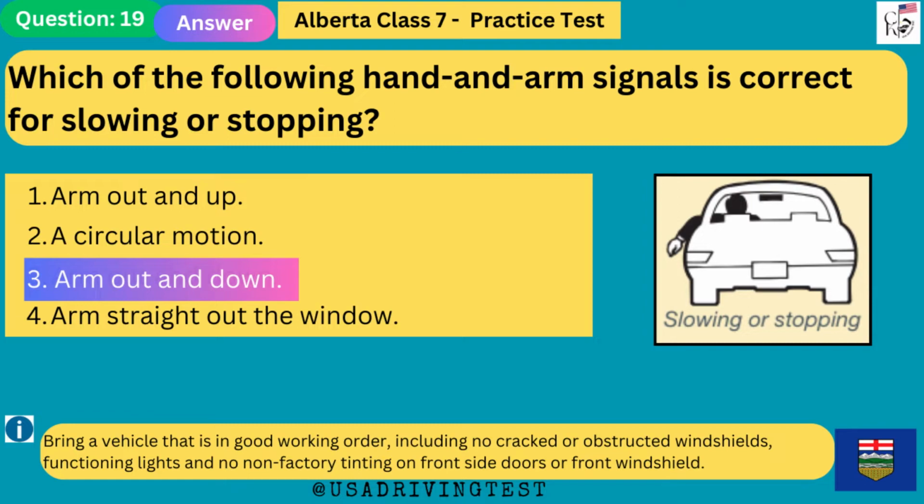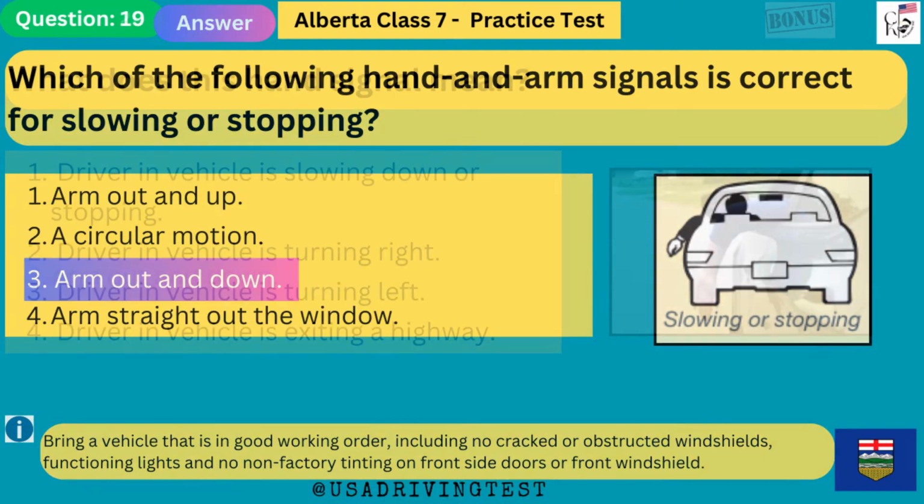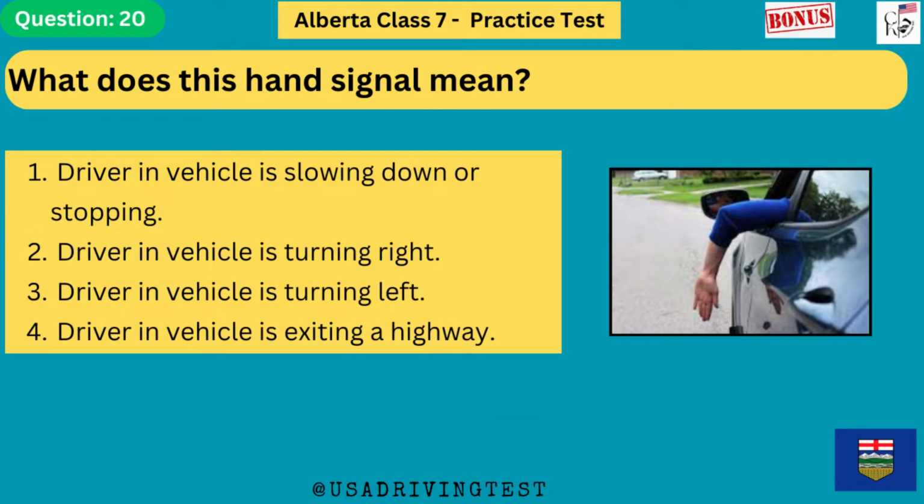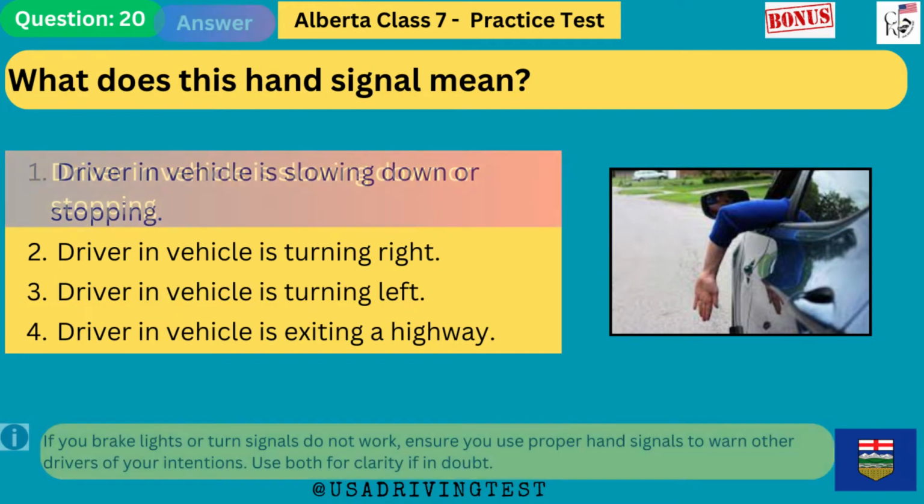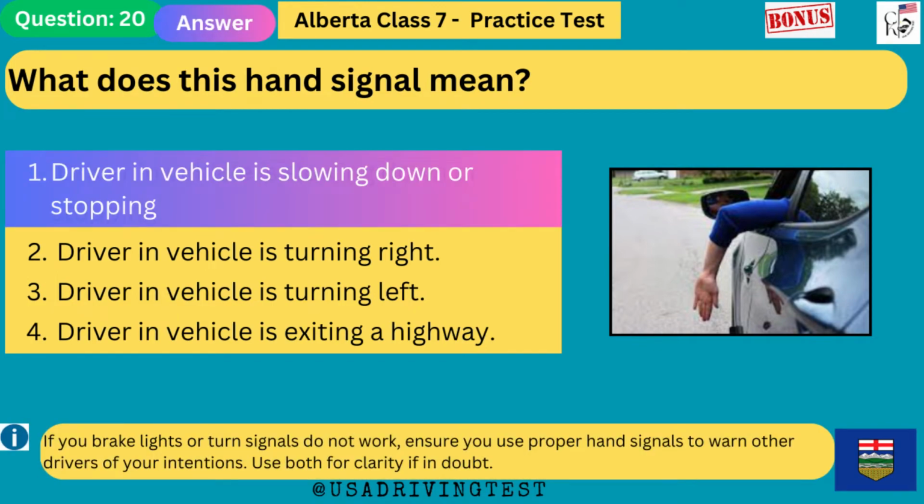Bring a vehicle that is in good working order, including no cracked or obstructed windshields, functioning lights and no non-factory tinting on front side doors or a front windshield. What does this hand signal mean? 1. Driver and vehicle is slowing down or stopping. 2. Driver and vehicle is turning right. 3. Driver and vehicle is turning left. 4. Driver and vehicle is exiting a highway. The answer is 1. Driver and vehicle is slowing down or stopping.